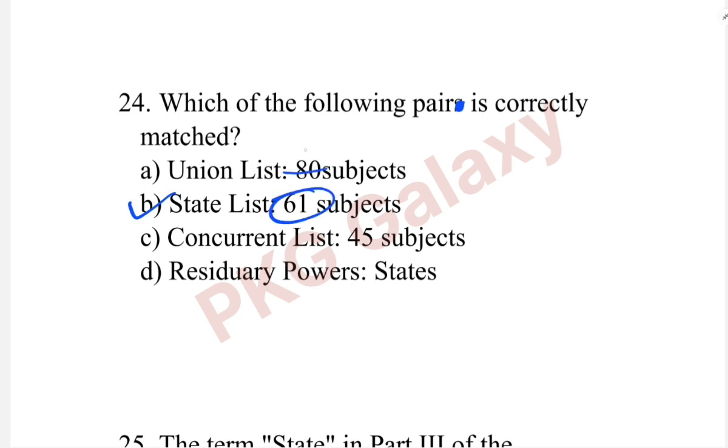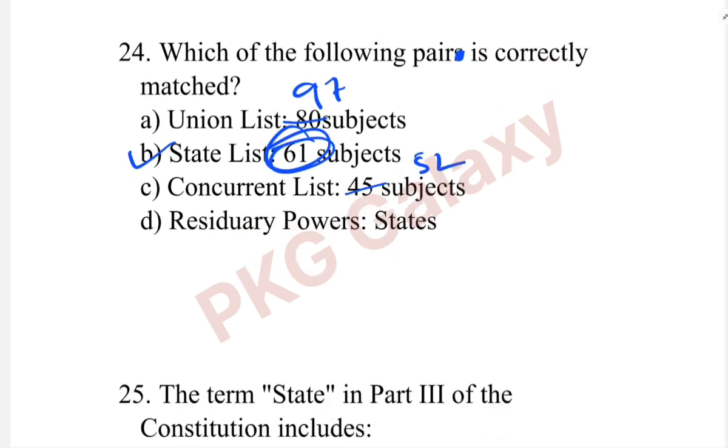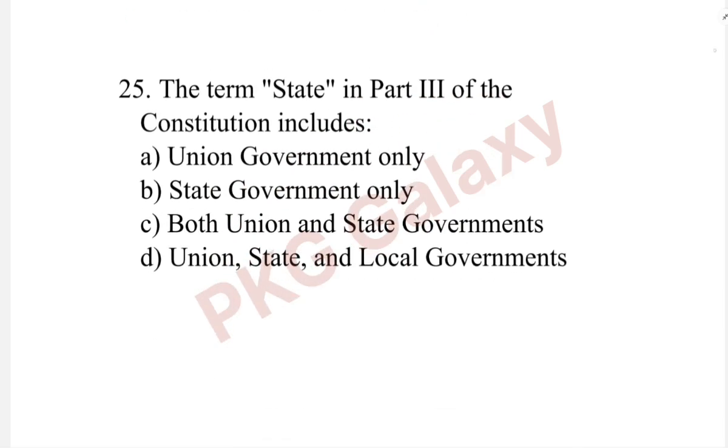It is not 80. Union list has 97 subjects and in concurrent list we have 52 subjects and state list we have 61 subjects. Okay, we'll go for the next question. The term state in part 3 of the Constitution includes. The correct answer is option D, union, state and local governments.